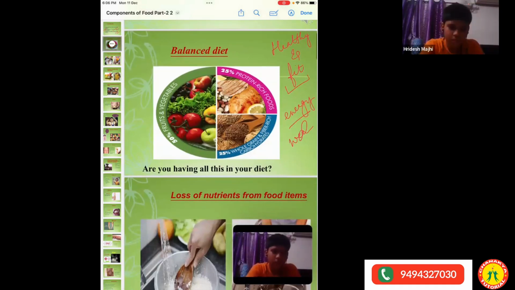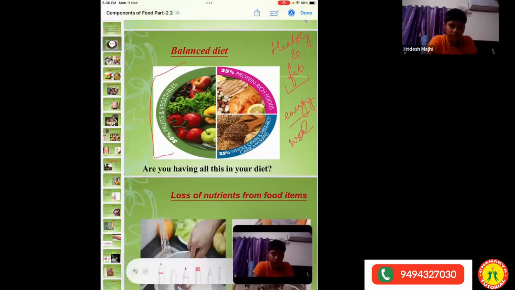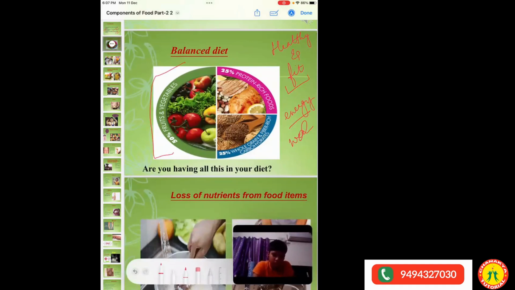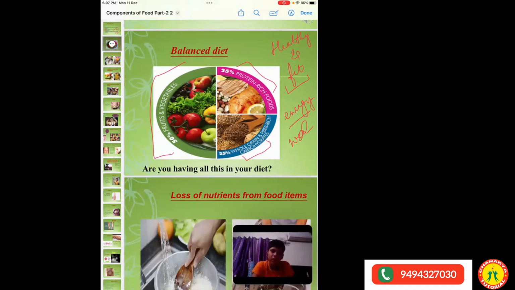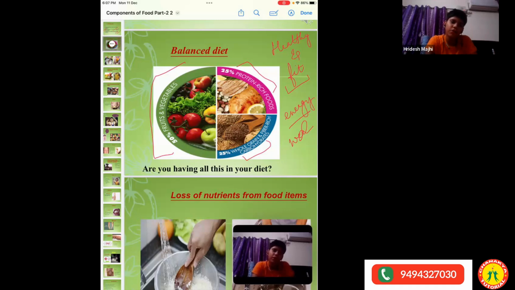So, balanced diet: you can say that in a balanced diet, 50% is fruit and vegetables, 25% is protein-rich food, and the remaining things are dietary fibers and carbohydrates. Yeah, Ritesh? Teacher, in my diet, fruits and vegetables are included 50%, and protein-rich foods like sprouts and eggs are around 45%, and the last 5% is carbohydrates.